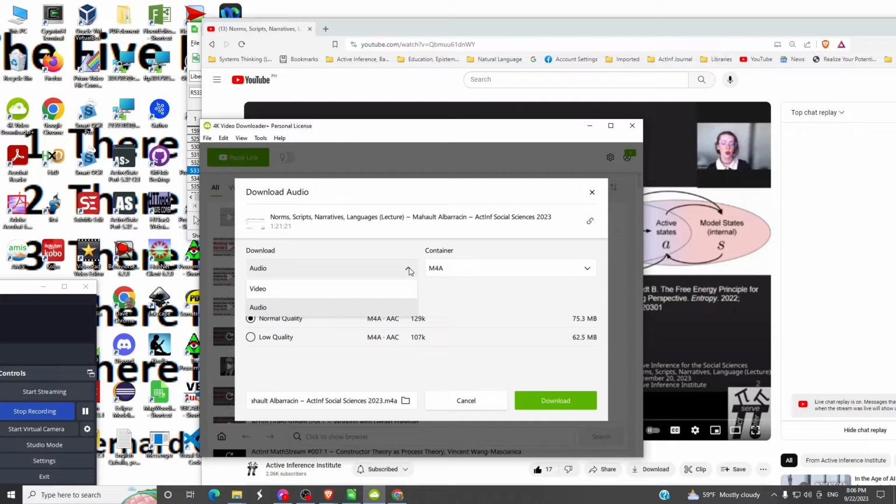There's a couple of options about what you can download. Each time you use this tool, you can either download audio or video. We'll go with audio. There are several formats that 4K downloader will use. We'll use M4A, which is the highest quality that we can use with our other software packages. We always use the highest quality.